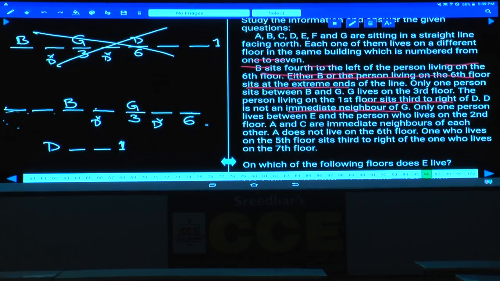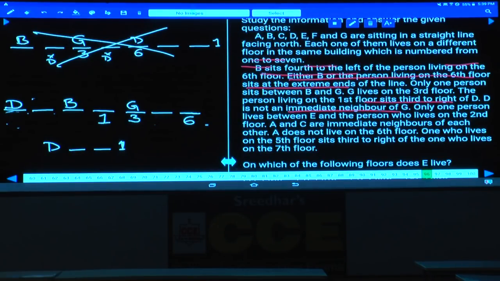D must be starting at the first two places. If you take D at this place, 1, 2, the first floor person must be here, which is not possible. Hence, D cannot be here. As D cannot be here, the only possibility is D at the first place. If D is at the first place, then the person who is living on the first floor must be in between B and G. Done with this one? Now, D and 1, we have fixed this one as well. Hence, D here is ruled out.